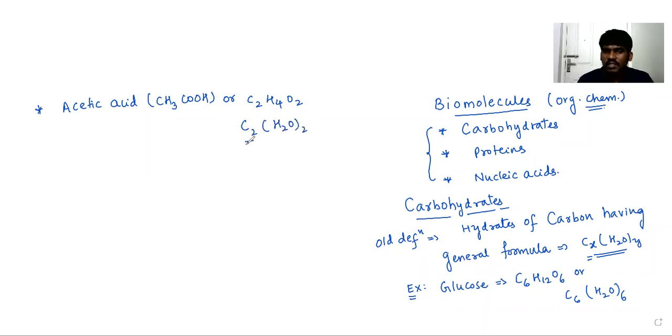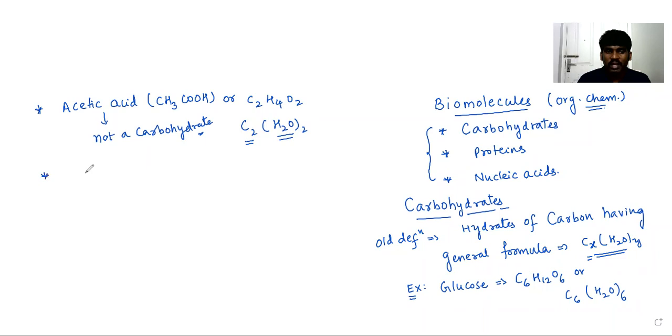It is also satisfying the general formula of carbohydrates, Cx(H2O)y, but acetic acid is not a carbohydrate, though it is satisfying the general formula.